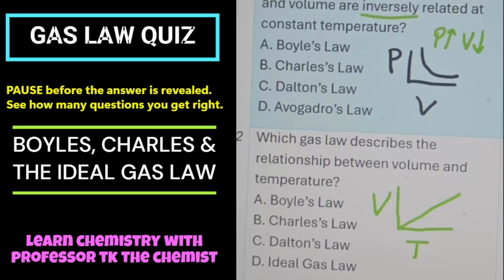Charles' law has a straight line. Because we said there's a direct relationship, that means that if the volume goes up, the temperature will do the same thing. It'll go up as well. Charles' law. So that is your answer for number 2, letter B. And the first one was Boyle's.